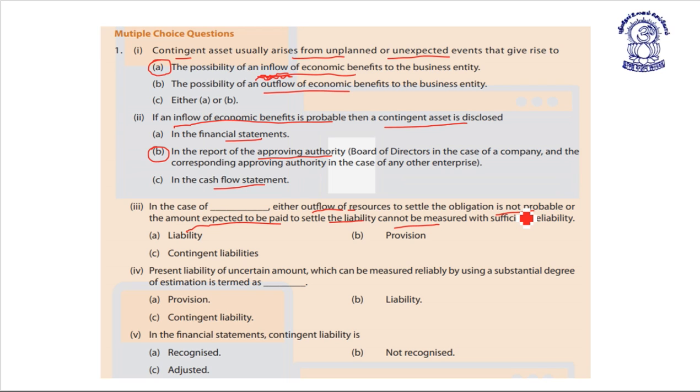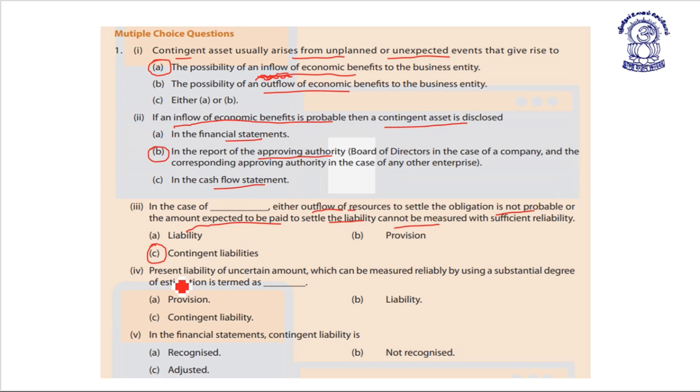It is the case of a contingent liability. So in case of a contingent liability, either outflow of resources to settle the obligation is not probable, or the amount expected to be paid to settle the liability cannot be measured with sufficient reliability.